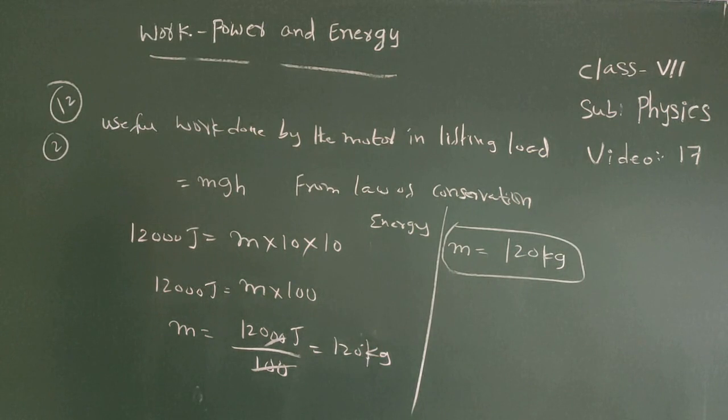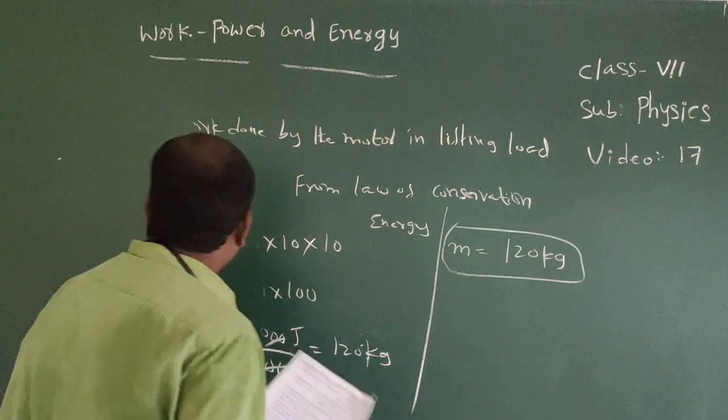In a hydroelectric power station, 1000 kg of water is allowed to drop through a height of 100 meters in one second. If the conversion of potential energy to electric energy is 60%, then calculate the power.